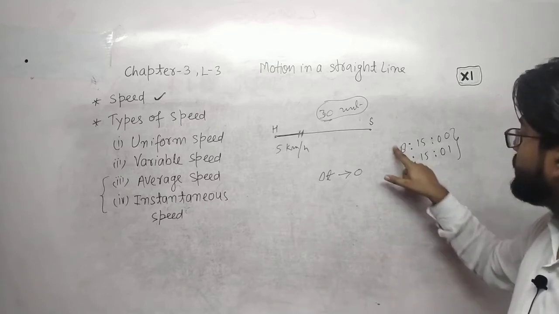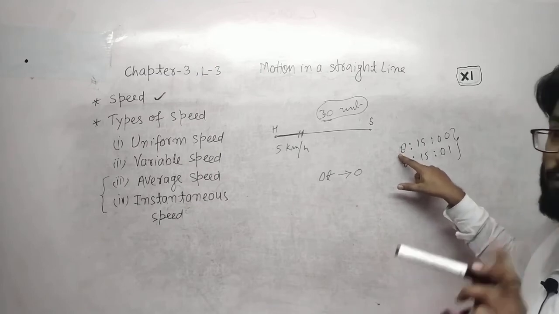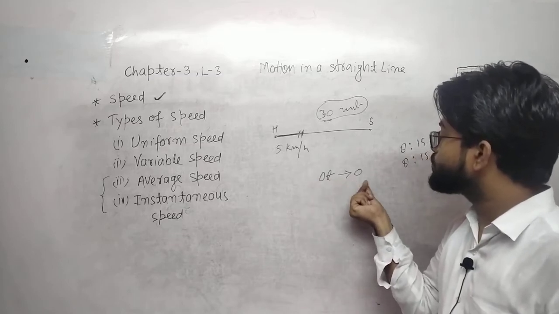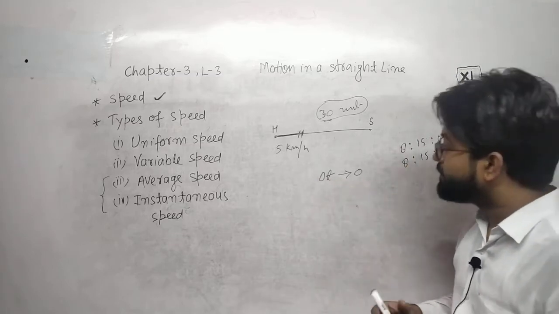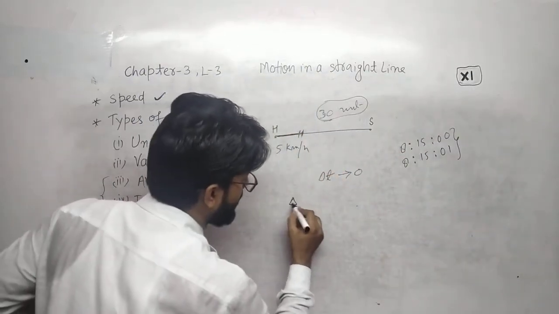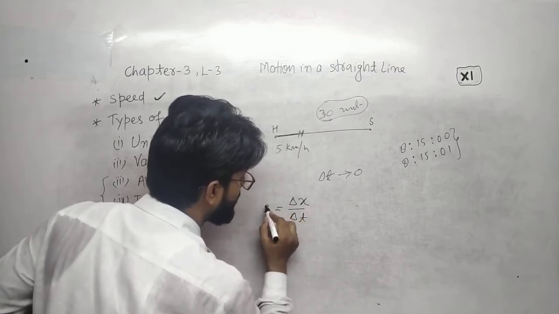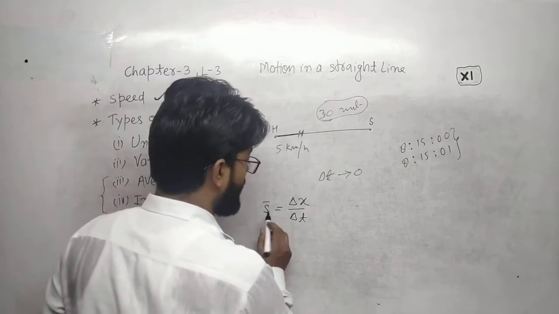When the time difference between the 2 points is very small, means delta t tends to 0, then delta x upon delta t is what? It is S bar, the average speed.